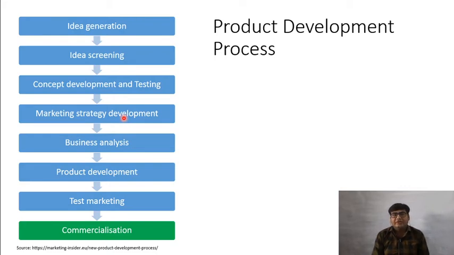Remember the Tata Nano. Well, if your marketing strategy is not strong or not compatible enough, your product may fail, even if it is a good product. What happened with Nano is Nano marketed its car as a poor man's car, poor people's car.